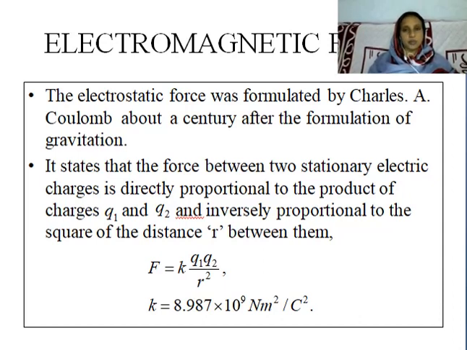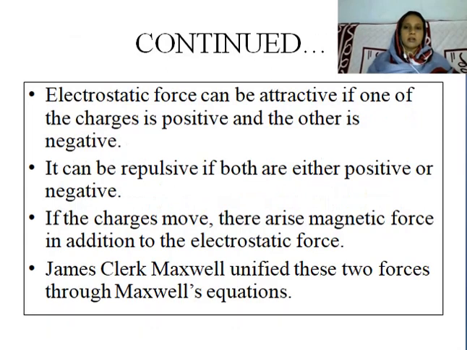this force F is equal to K Q1 Q2 by R square. This is the magnitude of the force. Here K is a constant given by 8.987 × 10^9 Newton meter square per Coulomb square. The electrostatic force can be attractive or repulsive.